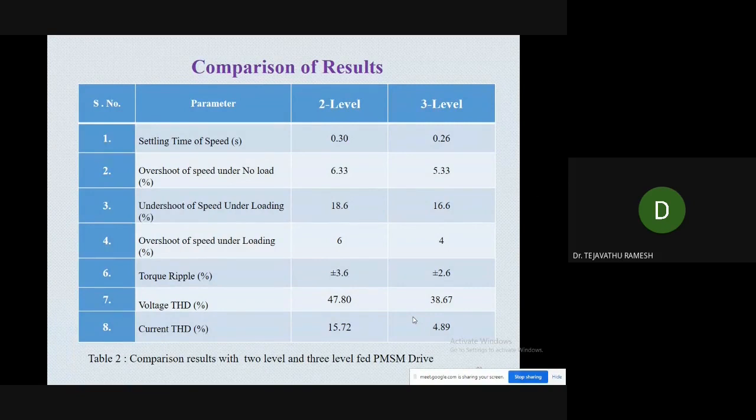So better to provide it in a comparison way, so that they can see what advantage they get from the 3-level inverter. This is the advantage we are getting with the 3-level inverter compared to the 2-level inverter. Now the current THD and voltage THD are less than 5, but still high. So in order to reduce it further, and to use it for high voltage applications, we are going for